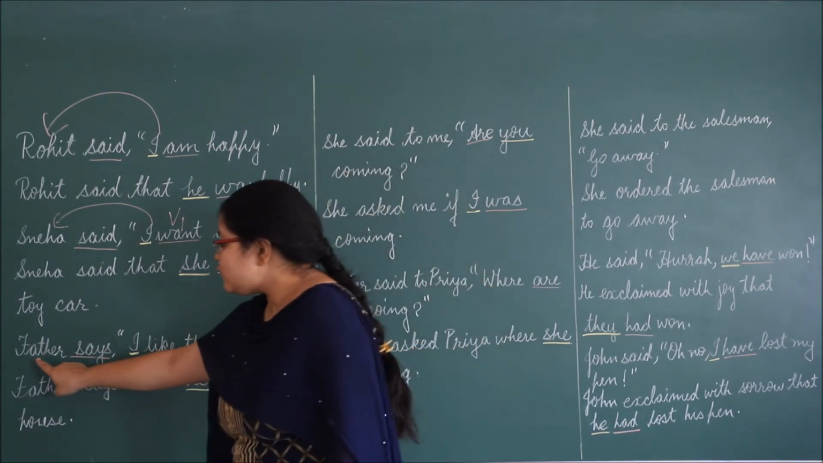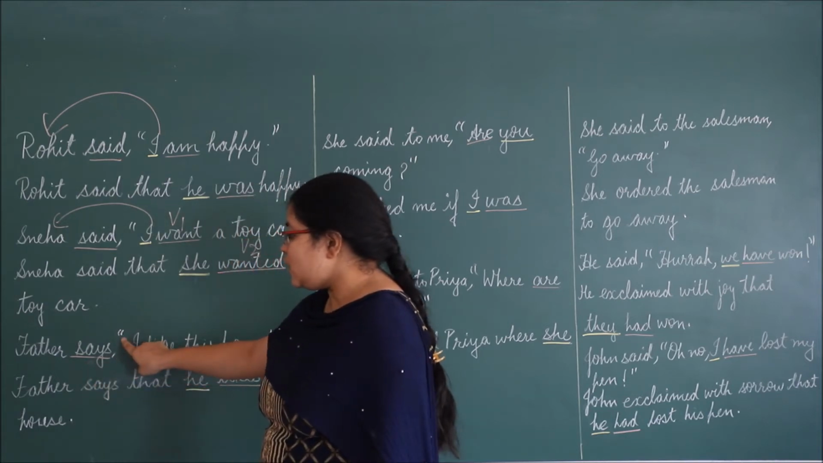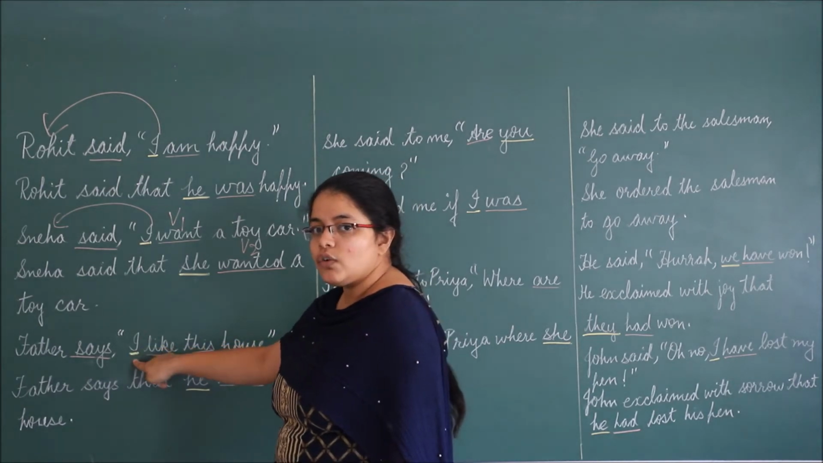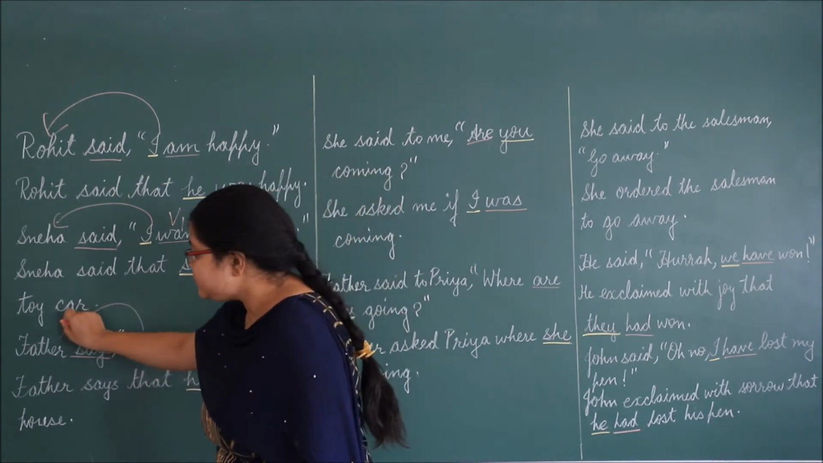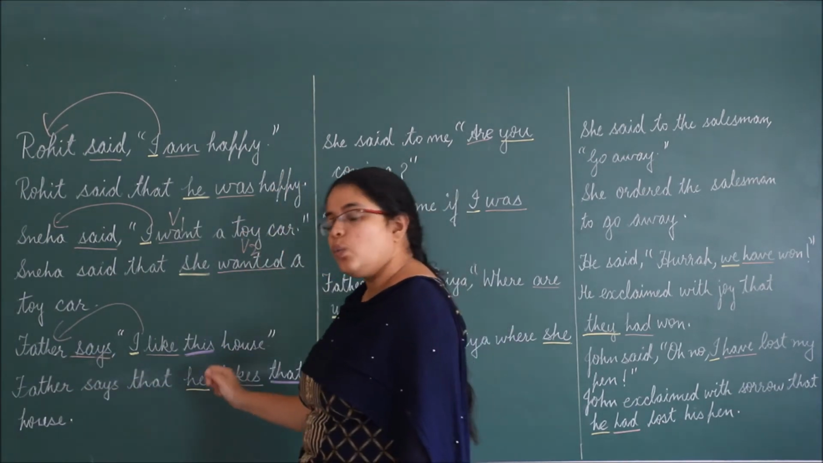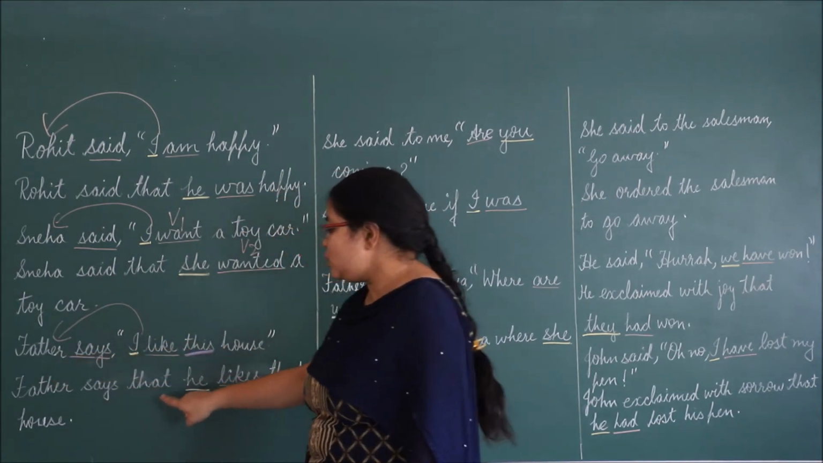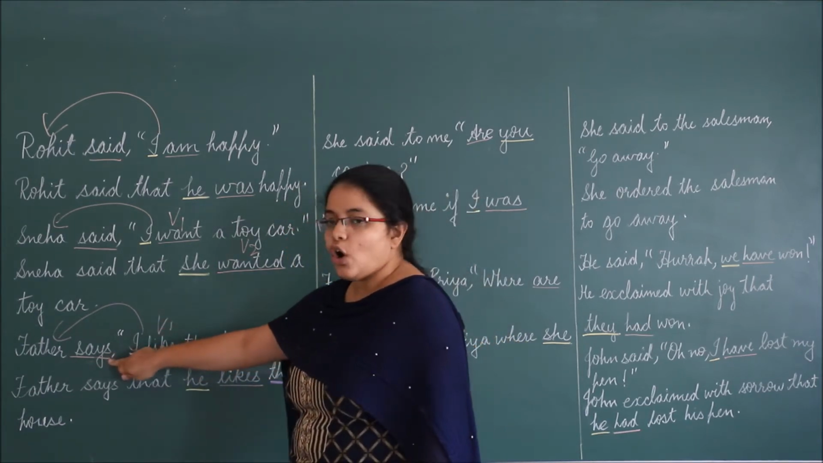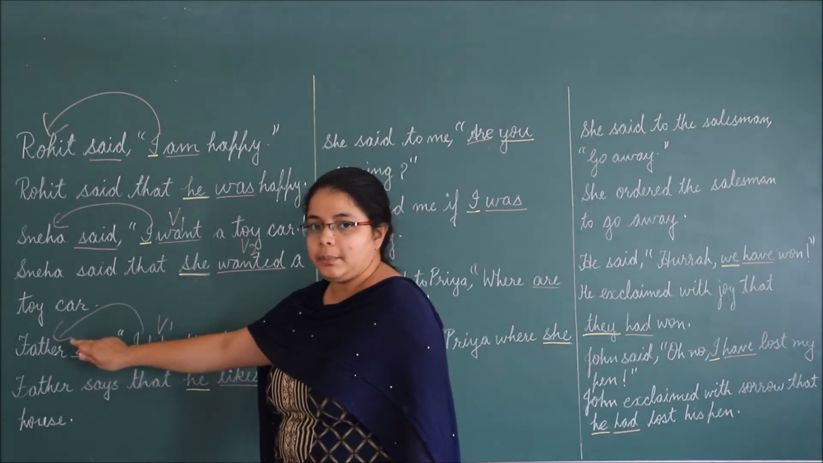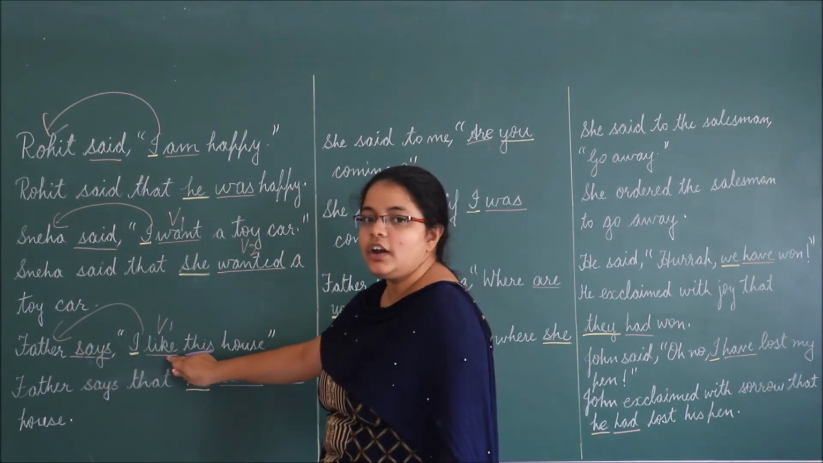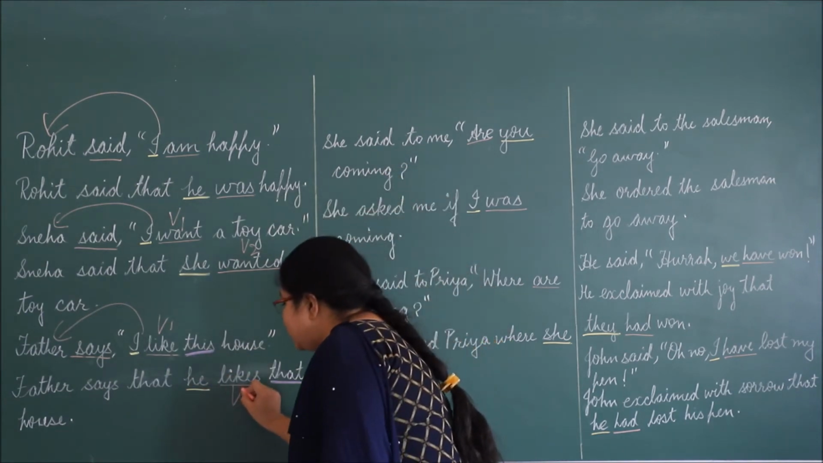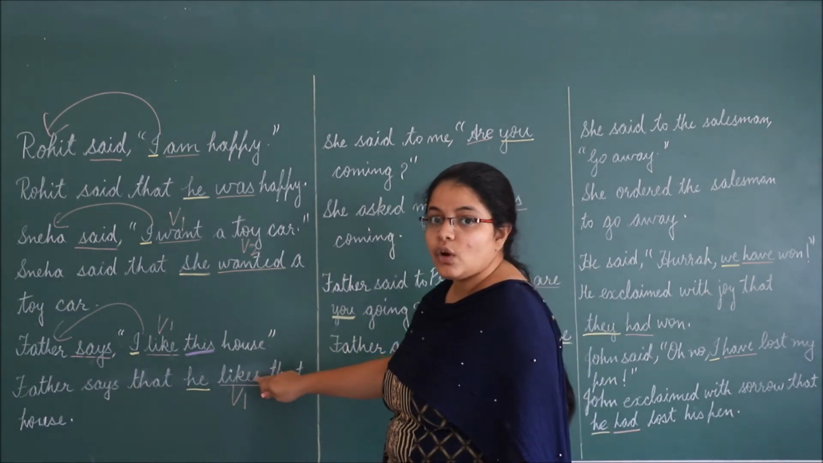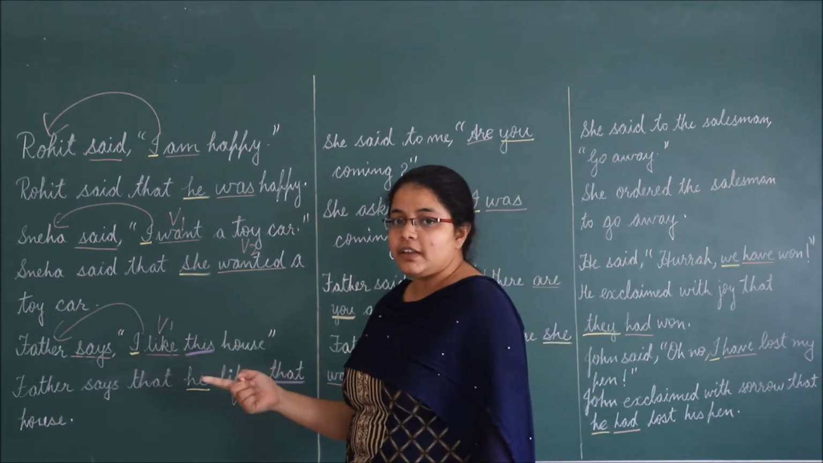Let's look at it. Father says, comma and inverted comma will change into that. Again we are using I. I is the pronoun, so the first person pronoun will change according to the subject of the reporting verb. So for father we will use he. Now like. Like is verb first form. And because our reporting verb is in present tense, we will not change our verb. It will be in verb first form also. But be careful, we have to make use of S or ES, as I have told you in our simple present tense video.